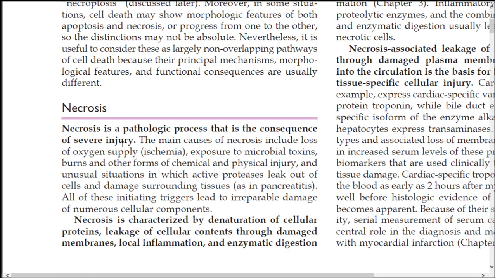Necrosis is a pathological process that is the consequence of severe injury. The causes of necrosis are ischemia, as we discussed earlier, which is loss of blood supply leading to loss of oxygen to tissues, exposure to microbial toxins, and burns, another cause of physical and chemical injury. Necrosis is characterized by denaturation of cellular proteins and leakage of cellular contents through damaged membranes, local inflammation, and enzymatic digestion, which is very important. Because the cell membrane is damaged and cellular proteins are denatured, it causes local inflammation and enzymatic digestion.